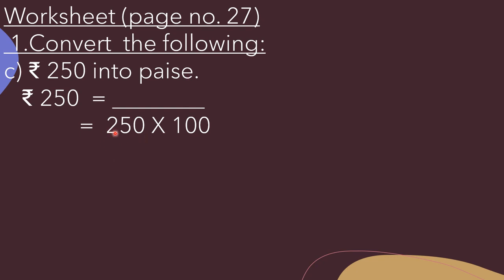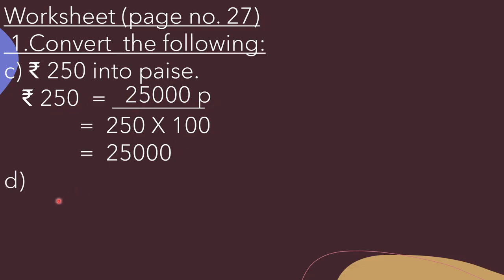Beta, we will just add two zeros to the right hand side of 250 and the number becomes 25,000. Okay, so here we will write 25,000 paise. So in rupees 250 there are 25,000 paise.